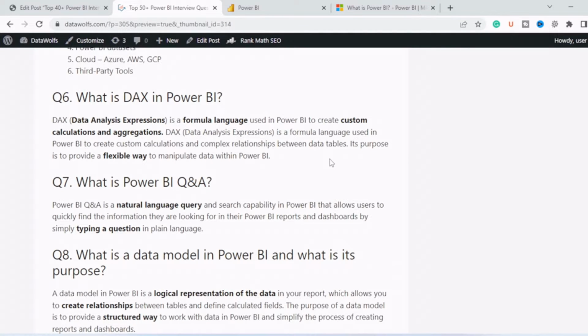So next question is, what is DAX in Power BI? DAX, data analysis expressions, is a formula language used in Power BI to create custom calculations and aggregations. So it is a flexible way to manipulate data within Power BI. It is used for calculation, creating new columns or creating new calculations.